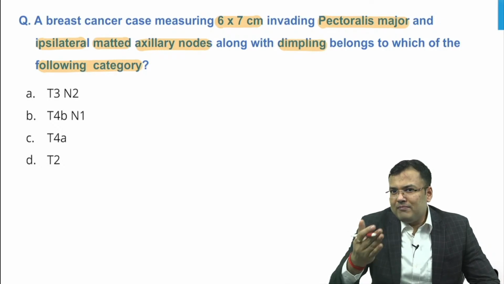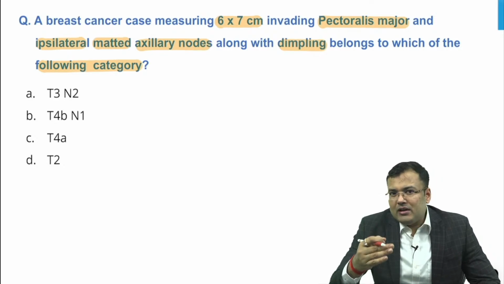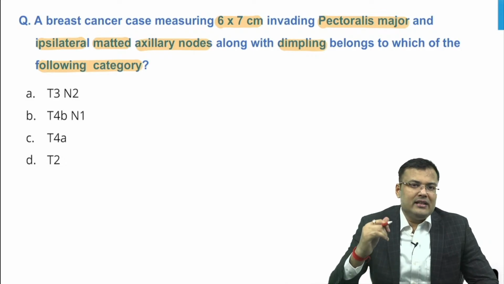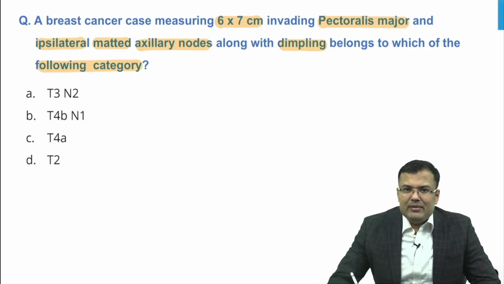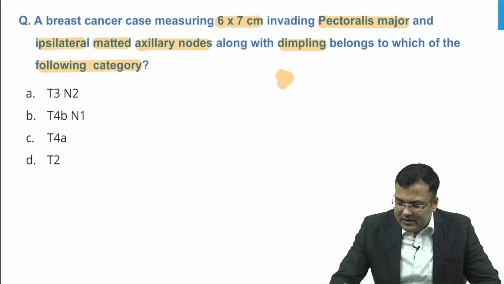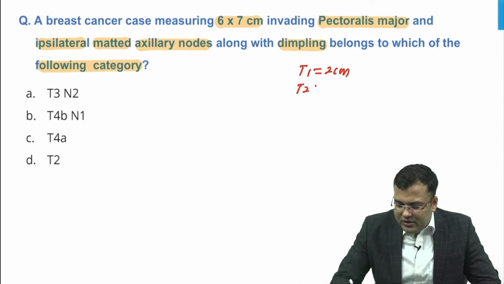Involvement of pectoralis major or minor, dimpling, involvement of the dermis alone, or changes in the nipple are not included in the staging. If the tumor size is more than 5 centimeter, what's the stage? You know T1 is up to 2 centimeter, T2 is more than 2 to 5 centimeter, and T3 is more than 5 centimeter.